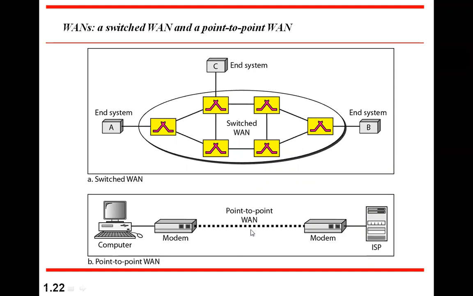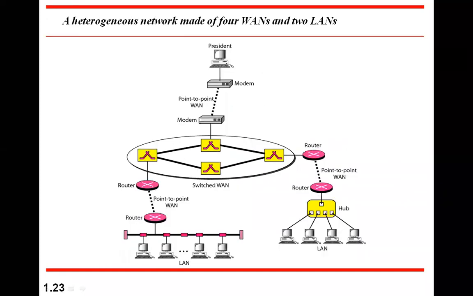Using normal telephone lines, a modem can be connected to a computer, and the modem in turn goes through the telephone network. This is basically our plain old telephone system, the old wired telephone system. And at the remote end, again a modem is connected to a network. So like this it is connected. This ISP is actually a network here, or it can be another computer also. Or a combination of all these things, you can see in the next figure.